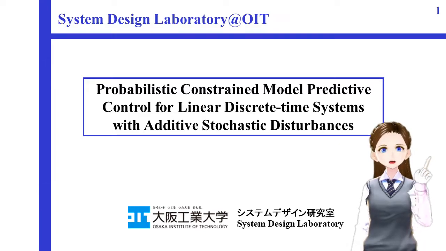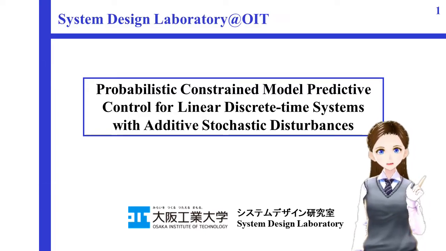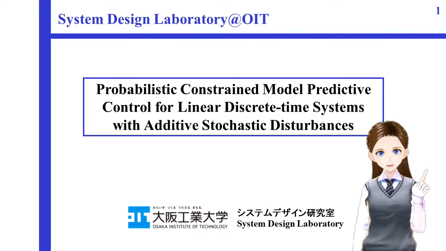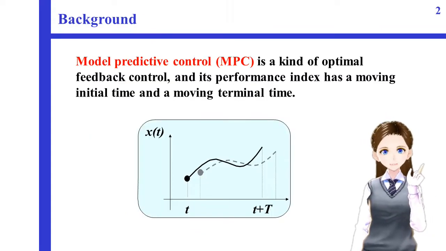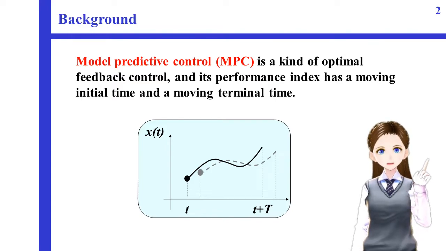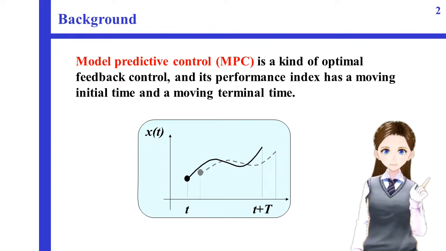In this video, I would like to talk about probabilistic constrained model predictive control for linear discrete time systems with additive stochastic disturbances. Model predictive control, called MPC, is a kind of optimal feedback control.